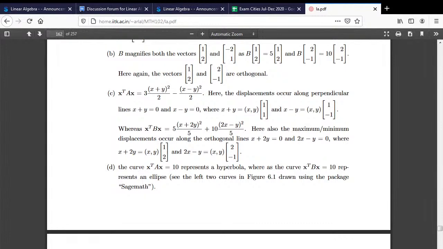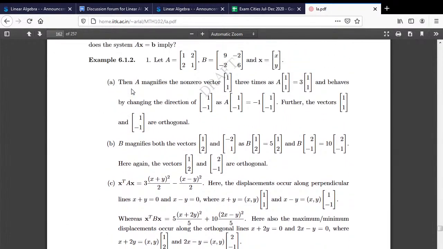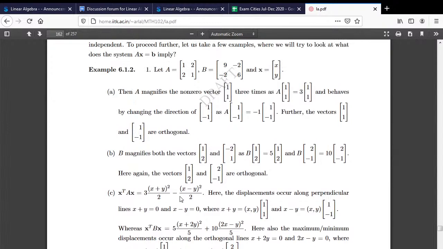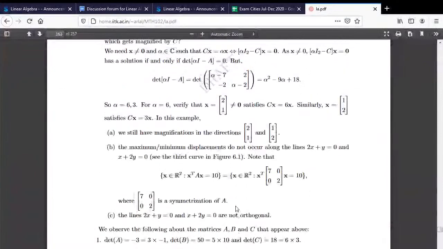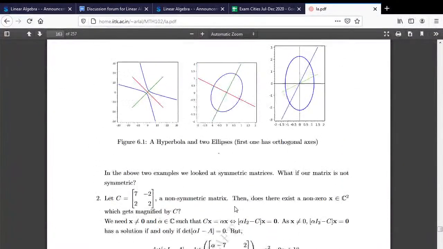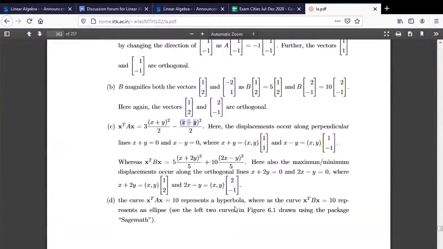So the next diagram is looking at X transpose AX. X transpose X I have already looked at and shown you here. So look at this example nicely. X transpose AX, I have written it like this: 3 times (X plus Y) whole square upon 2 minus (X minus Y) whole square upon 2. So you can see that X plus Y here is the major axis. I have not written anything about B here. Where is B? So B is here.